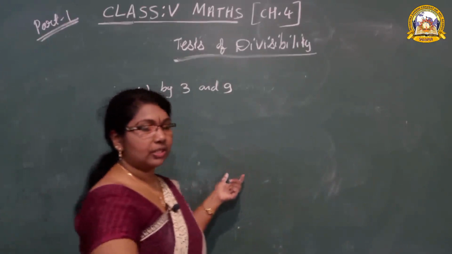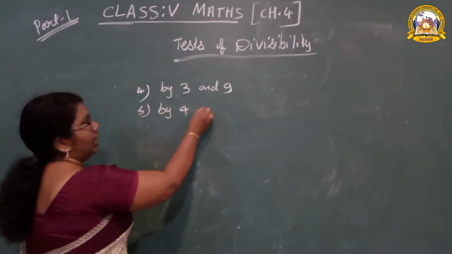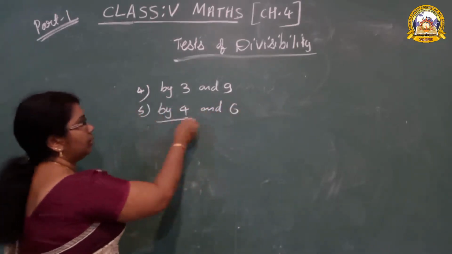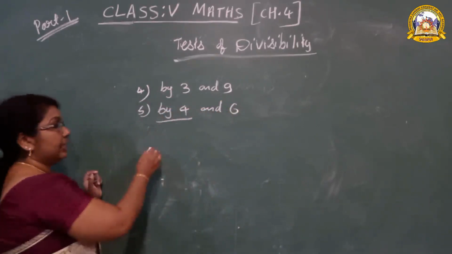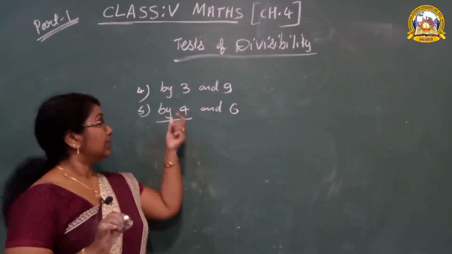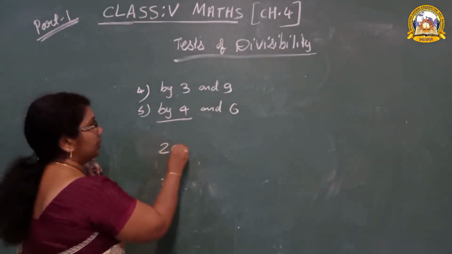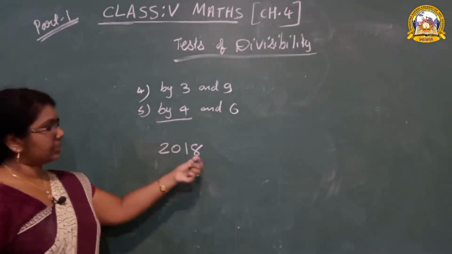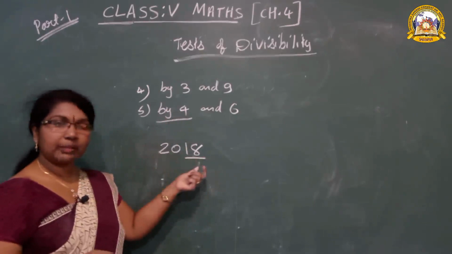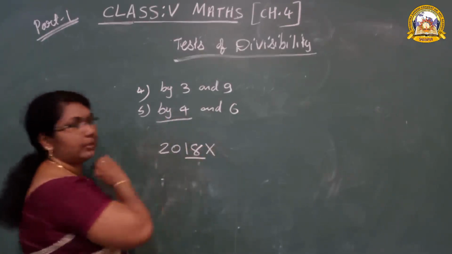Now the next rule is for 4 and 6. First we will show you by 4. If a number's tens and ones place number is divisible by 4, then the number is divisible by 4. For example, 2018. What are its ones and tens place? 18. Does 18 come in the table of 4, son? No. So this number is not divisible by 4.